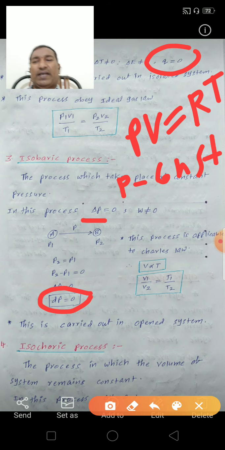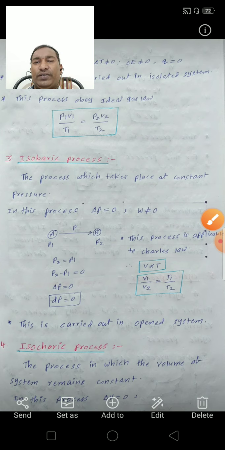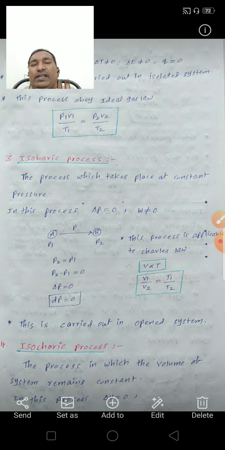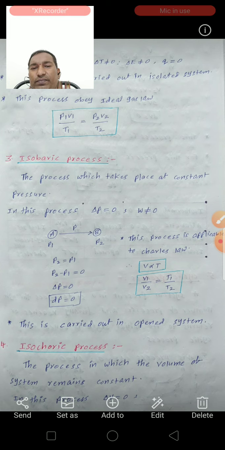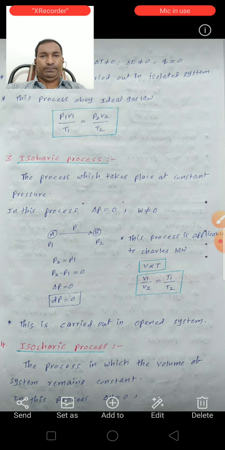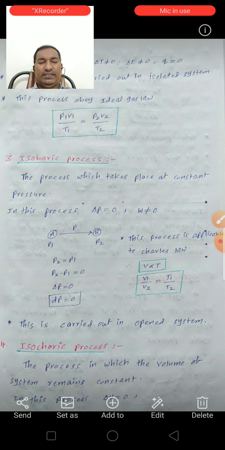This process is applicable to Charles law, because at constant pressure, volume is directly proportional to T. So for Charles law, V is directly proportional to T. For this we can write V1 by V2 is equal to T1 by T2. This is carried out in an open system.